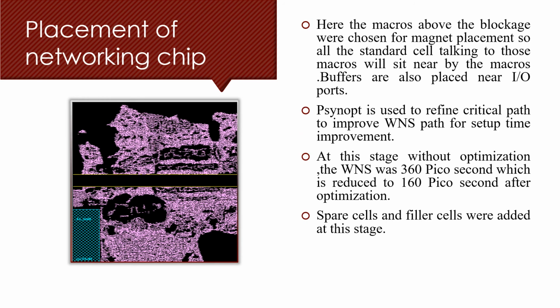At placement stage, as we have seen, the macro above the blockage was chosen as a magnet and all the standard cells were placed nearby that particular macro. Then buffers were inserted near IO ports. PS1 OPD is used to refine the critical path to improve WNS for setup improvement. At this stage, without optimization, the WNS was 360 picoseconds, which was reduced to 160 picoseconds after applying the optimization. At this stage, spare cells and filler cells were added.